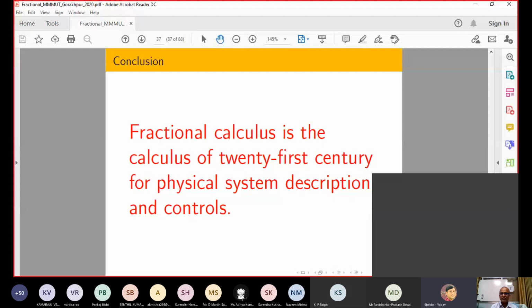So now I can see one question from Mr. Ravi Shankar Prakash Desai. How to obtain a fractional order model? So actually, for my knowledge, there are 3 different ways one can obtain the model.